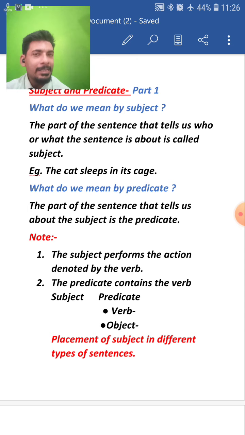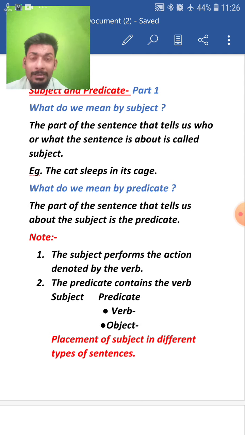Now we can easily summarize everything in this chapter: a sentence basically has two parts, subject and predicate, the first part is the subject and the second part is the predicate. Subject is the doer of the action and predicate is the remaining part of the sentence, which includes two different parts again.